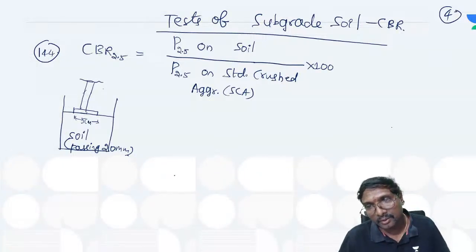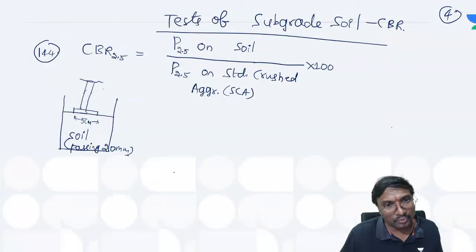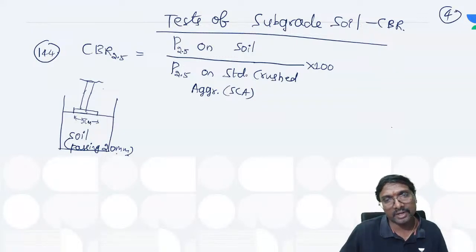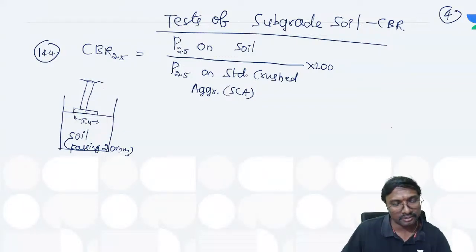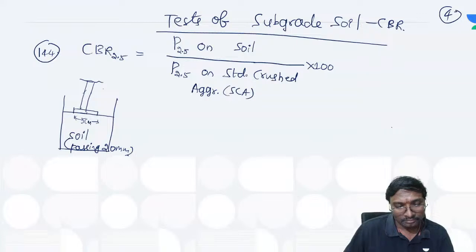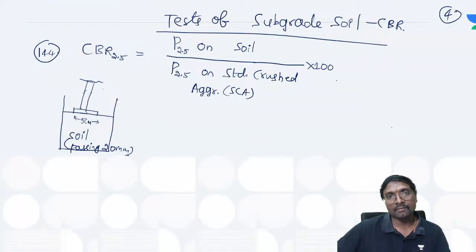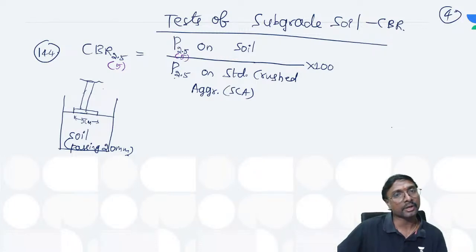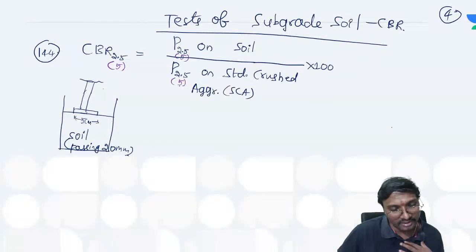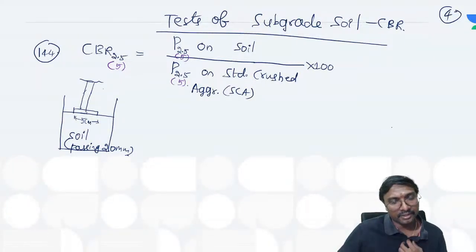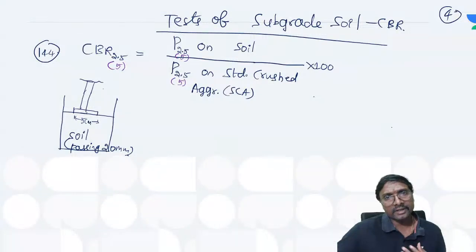The standard crushed aggregate is for sieve size passing through 20 millimeter sieve, written as 4.5. Now if you wanted to get this CBR 5, we take the load corresponding to this 5 millimeter deformation on this soil, divided by the load corresponding to this 5 millimeter deformation on this standard crushed aggregate. Now how can you get that?